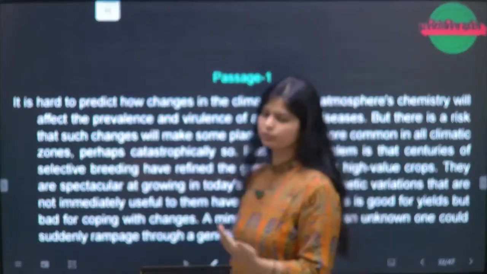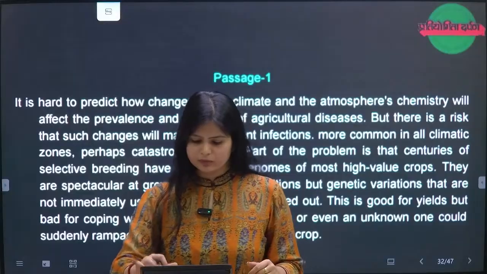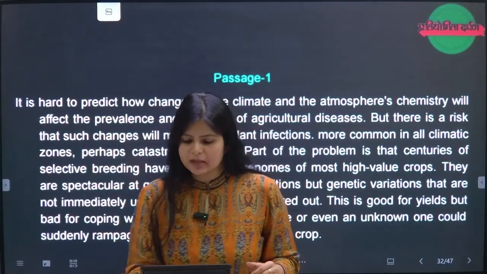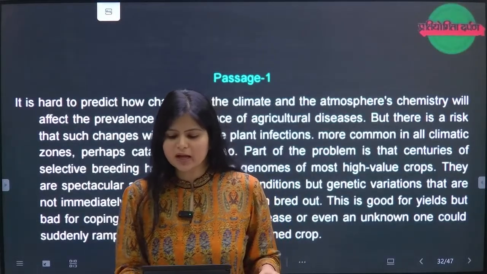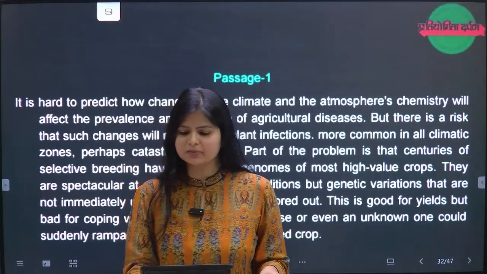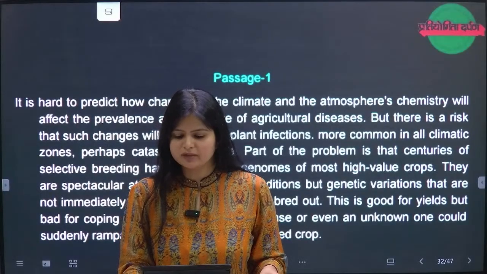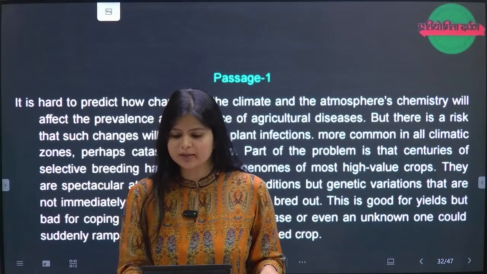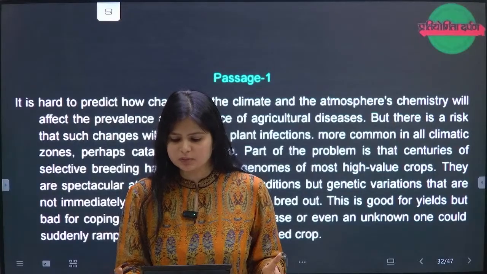Quickly moving to another passage, which is 51. Okay, this is 51 only, no? It is hard to predict how changes in the climate and the atmosphere's chemistry will affect the prevalence and the virulence of the agricultural diseases. But there is a risk that such changes will make some plant infections more common in all climatic zones, perhaps catastrophically so.